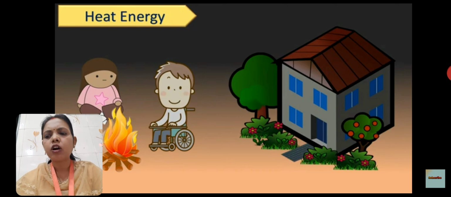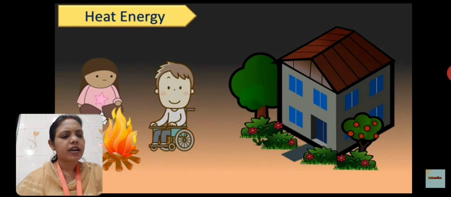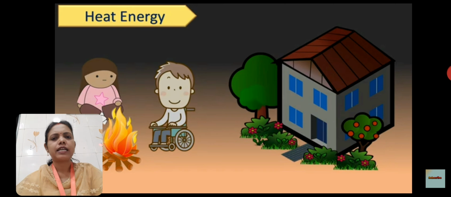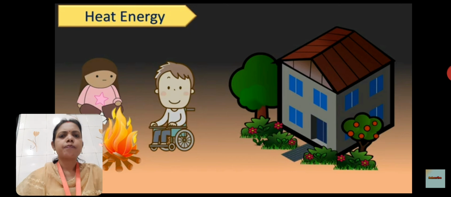As a result, the red ball also moves. So children, energy possessed by a body due to its motion is called kinetic energy. Here, note the difference between potential energy and kinetic energy.